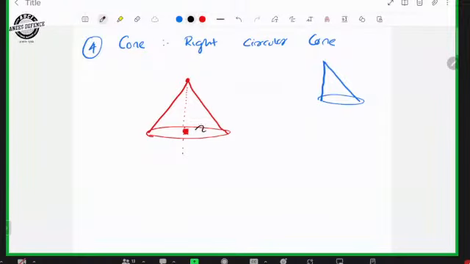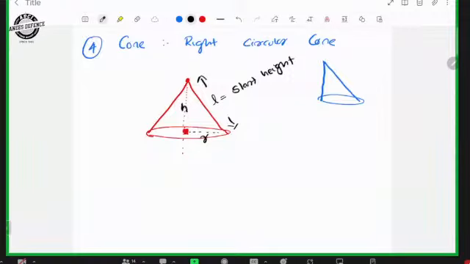Here also radius is there, base radius, and this is height of the cone, and this is known as slant height. L equal to slant height. Because here it is a right circular cone, you can apply the Pythagoras theorem.